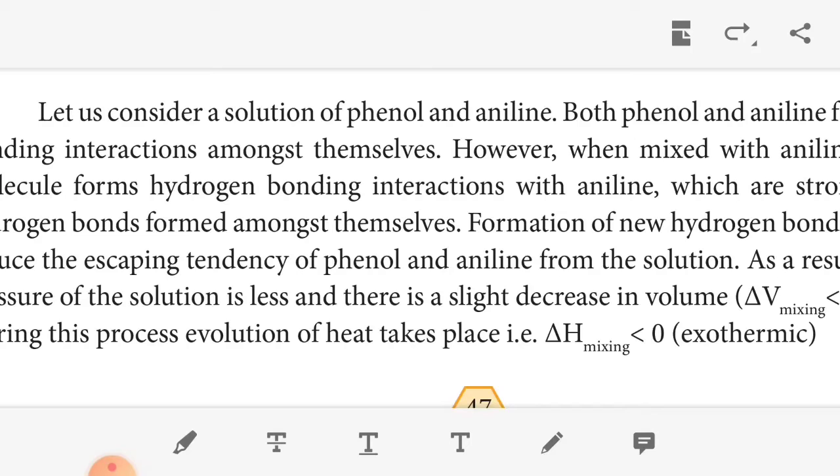Negative deviation examples include acetone plus chloroform, both organic compounds. For positive deviation we compared alcohol and water, whereas here both are organic molecules, an example of negative deviation.